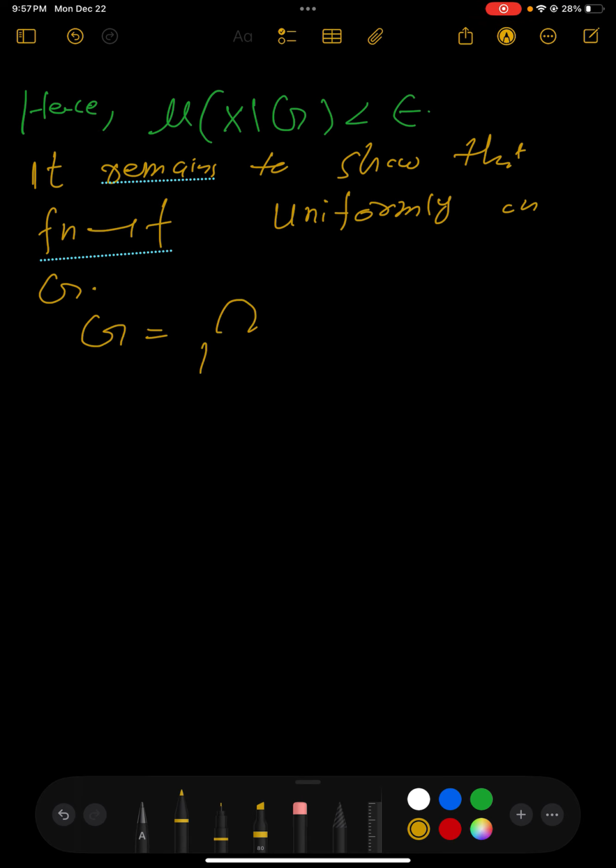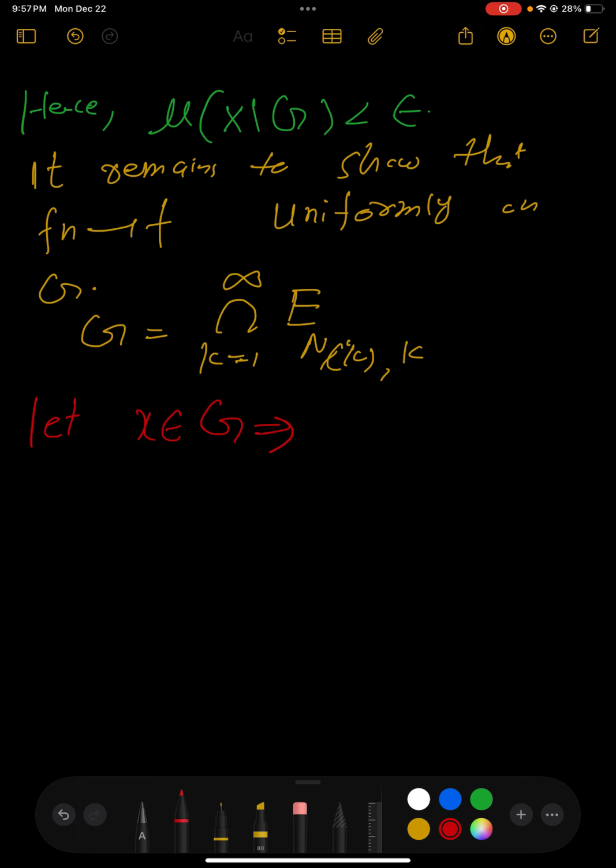G was the intersection over k = 1 up to infinity of E_{n(k)}^k. This was our G. So if I want to show f_n approaches f on G, I would say let x belong to G. What does this mean? This means that x belongs to the intersection over k = 1 up to infinity of E_{n(k)}^k.